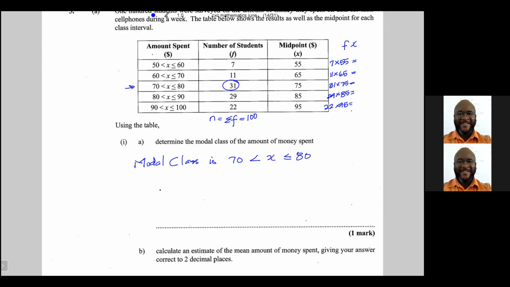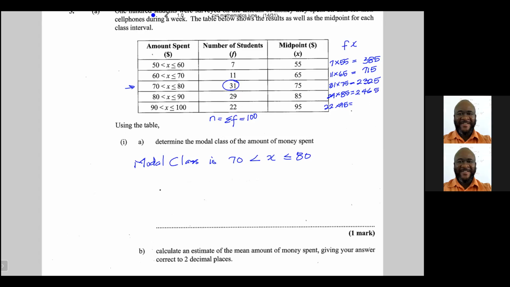All right, so 7 times 55, this is 385. 11 times 65, this is 715. 31 times 75, this is 2,325. 29 times 85, this is 2,465.